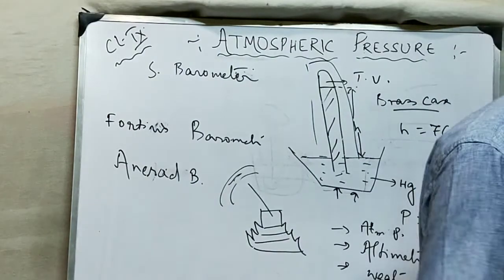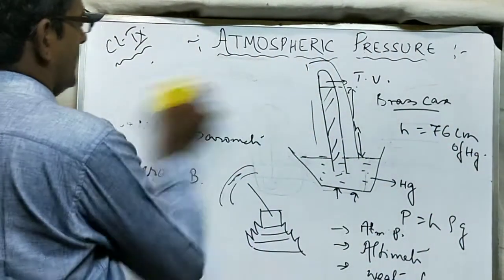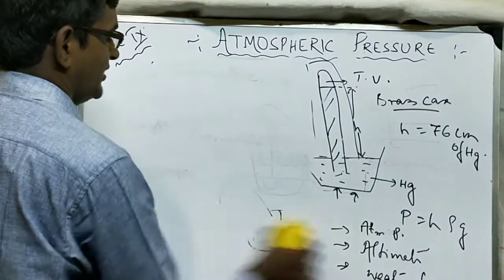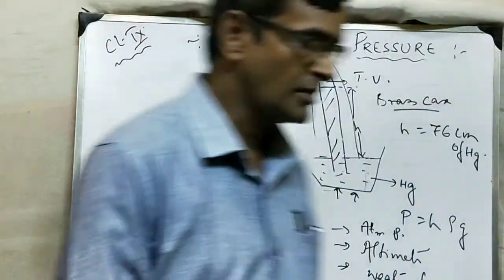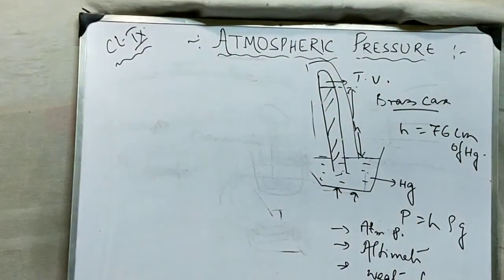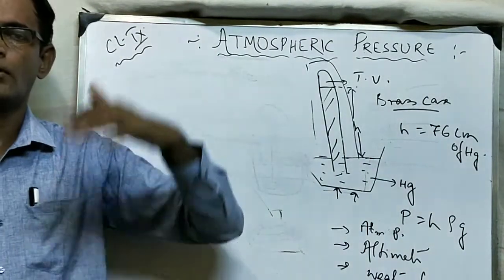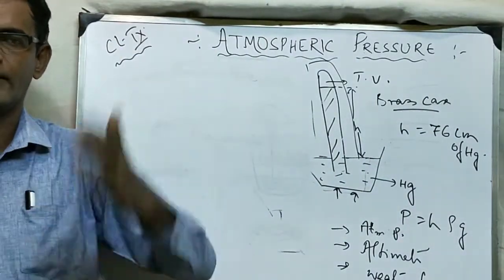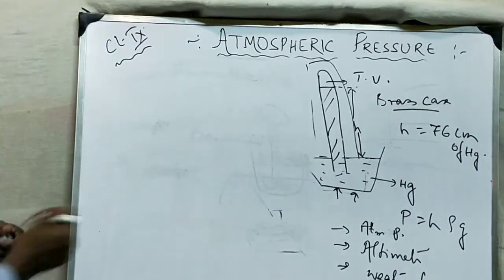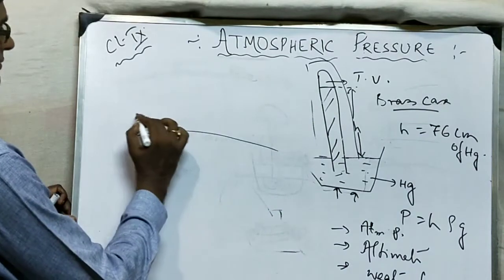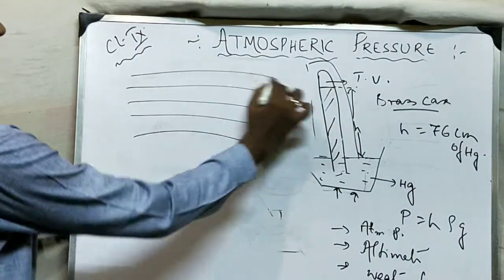Now, what is the variation of pressure with height? Next topic, variation of pressure with height. Now we know that, as I told you before, we are at the bottom of the sea of air called atmosphere. We are at the bottom part. So suppose this is the earth's surface, and we are covered with what? The air.